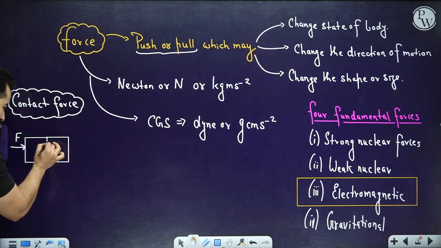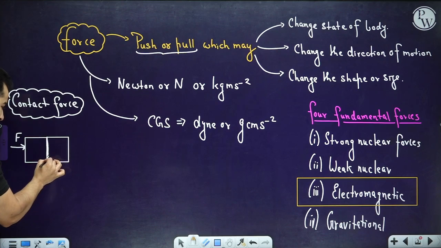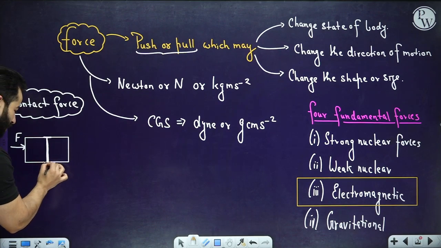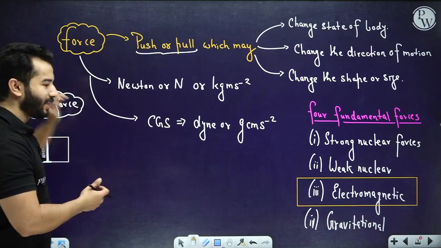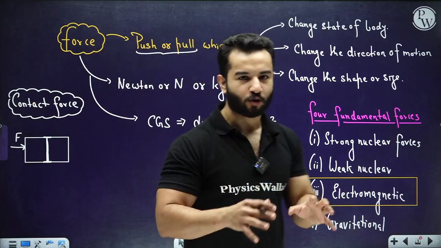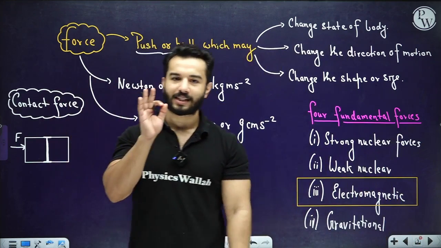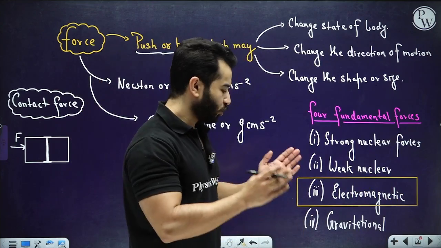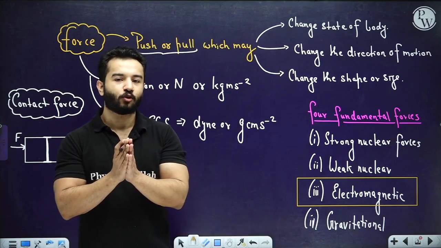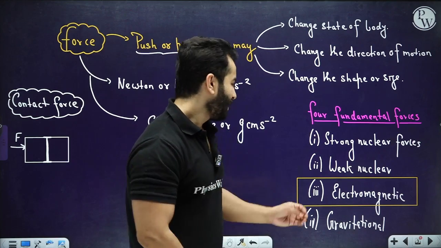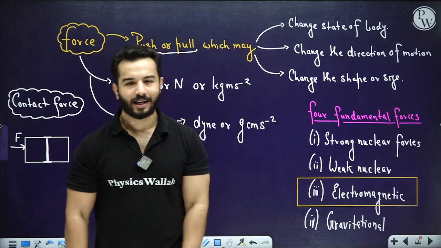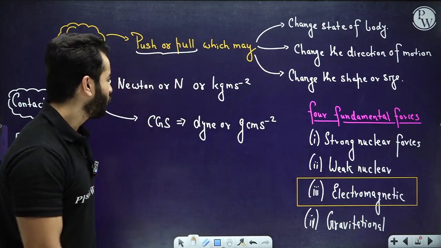Now in between these, they are in contact with each other, so they will apply a force on each other. We are going to define that force. You know that force is also a normal force, but we are going to talk about all of those things. But the first thing that I want you to know is, if there is a force which is a contact force, then it will come under electromagnetic force. That is for sure, right?